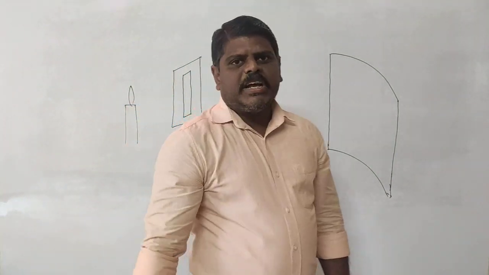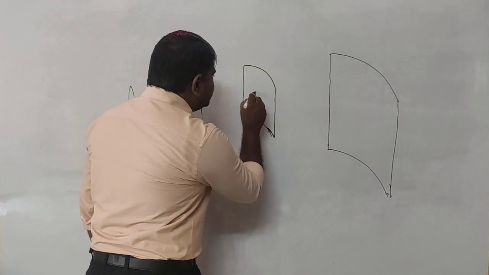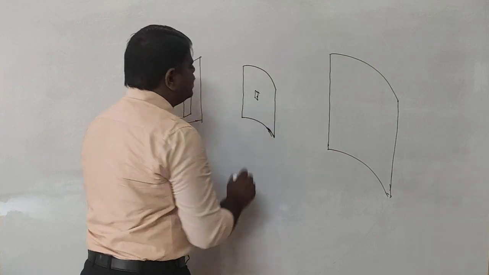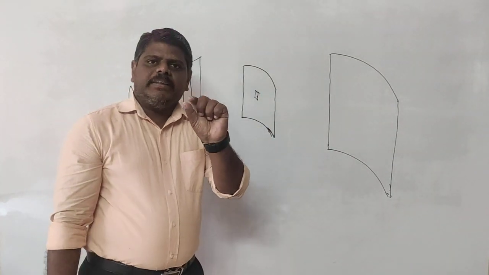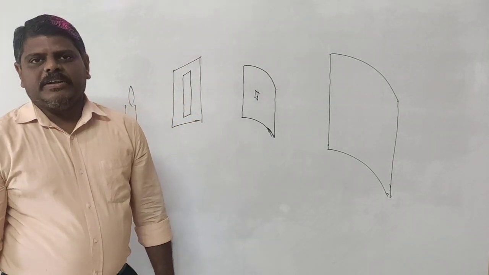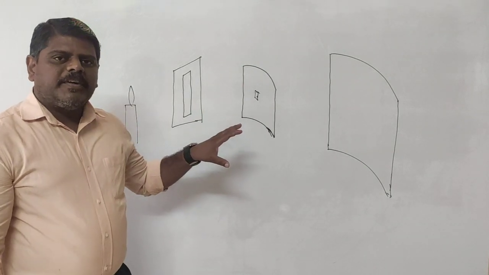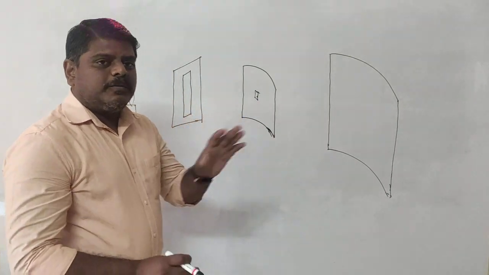In the cylindrical wavefronts also, if you take a small portion here, then it will act as a plane wavefront, the same as in the spherical wavefronts. That means plane wavefronts can be obtained by using spherical wavefronts, and it is also possible by using cylindrical wavefronts. But what is the difference?